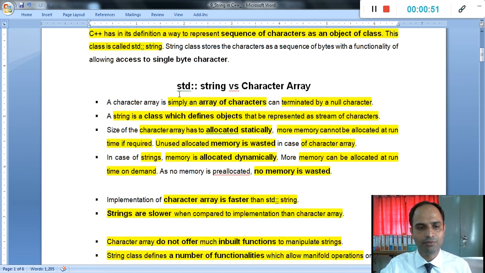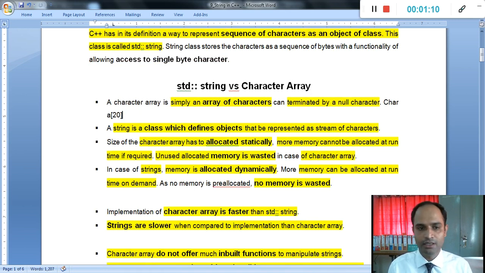The difference is that a character array is simply an array of characters. We define it simply with the character type and the array type like this: char A, with array size 20, right?